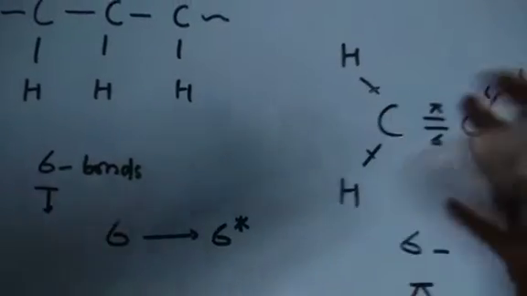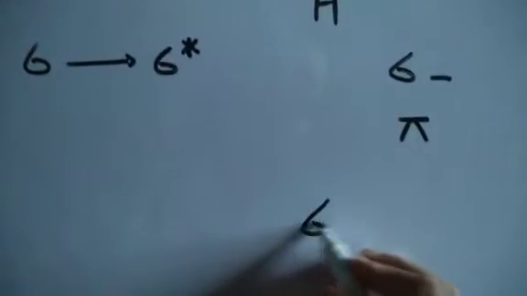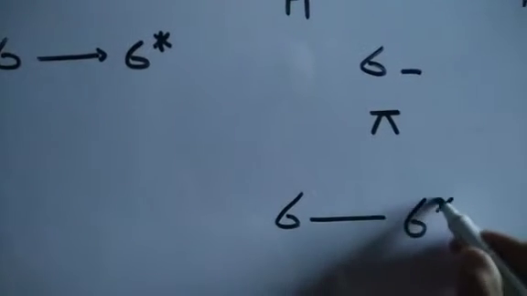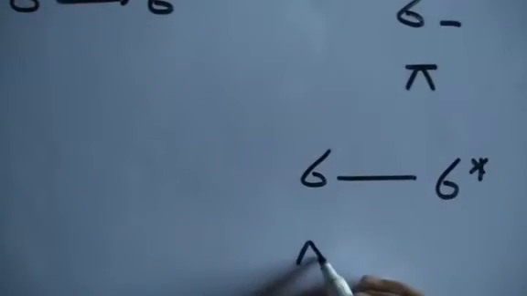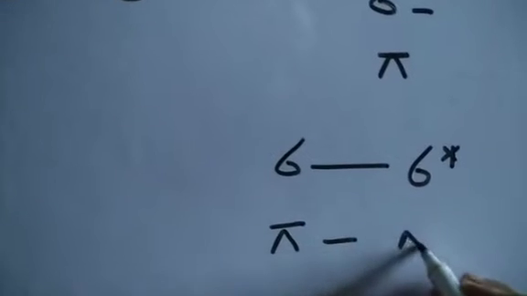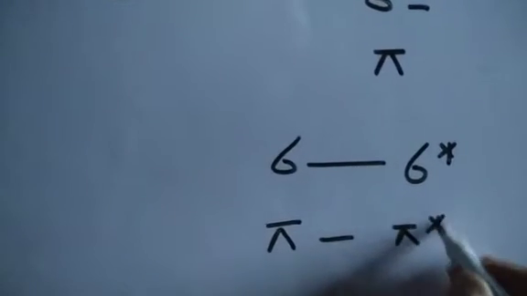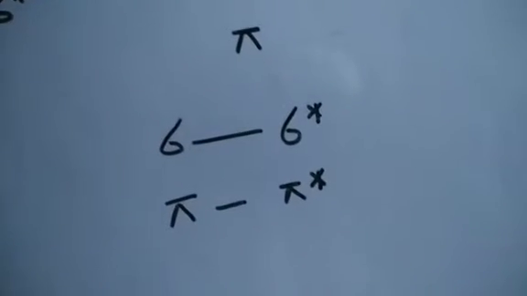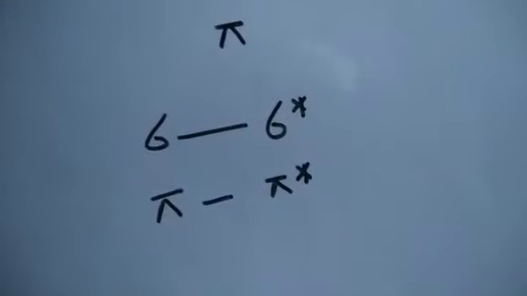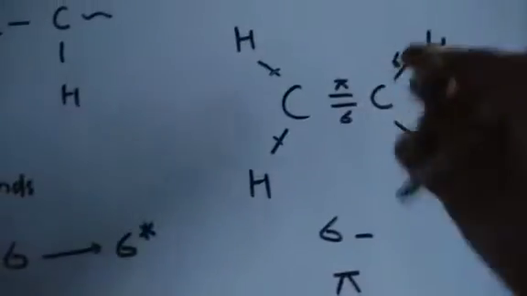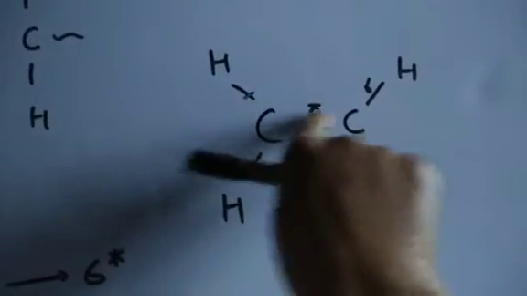Well, that means there will be two types of transitions. There can be sigma to sigma star transition, and there can be pi to pi star transition. So there can be two types of transitions, sigma to sigma star and pi to pi star transitions. ठीक. अब यहाँ तो डायरेक्टली हम सोच सकते हैं आराम से it's a pi bond, it's a weaker bond.